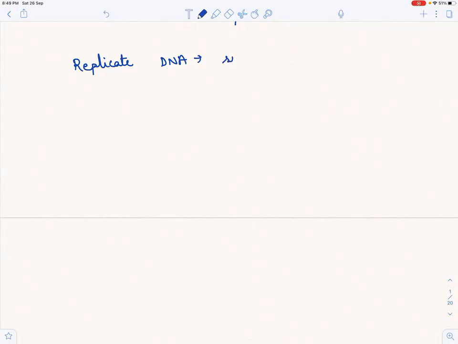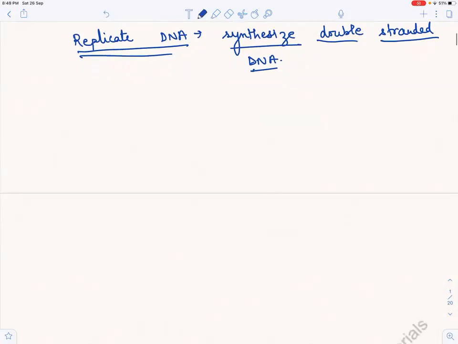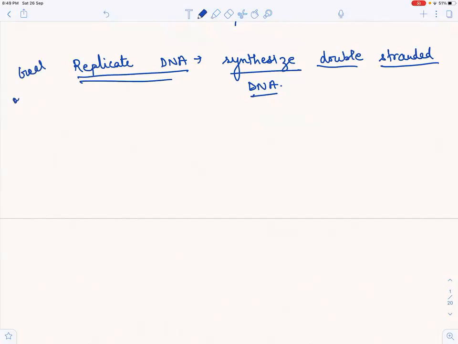We mean we want to synthesize double-stranded DNA. We'll do each and everything in detail. Slowly we are moving forward. Chalo, ye ho gaya that the cell has to replicate DNA. It has to synthesize double-stranded DNA. This is the goal of mitosis.